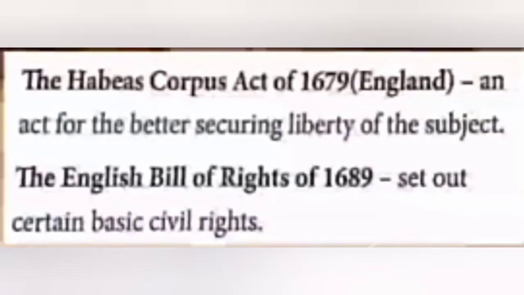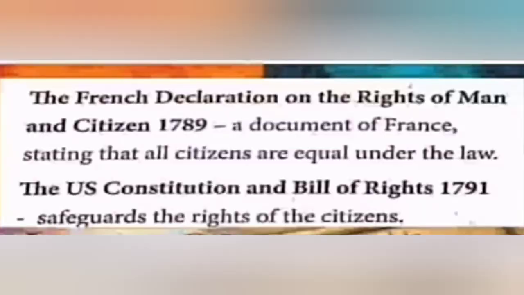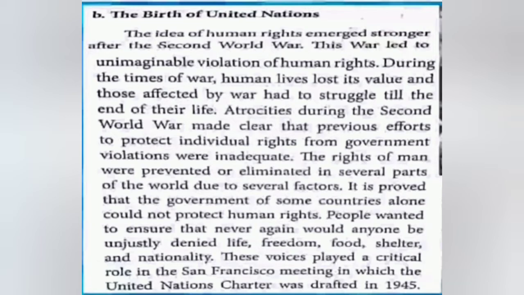Next one, the Habeas Corpus Act of 1679, an act for the better securing of the liberty of the subjects. The English Bill of Rights of 1689 set out certain basic civil rights. Next one, the French Declaration of the Rights of Man and Citizen 1789, a document of France stating that all citizens are equal under the law.